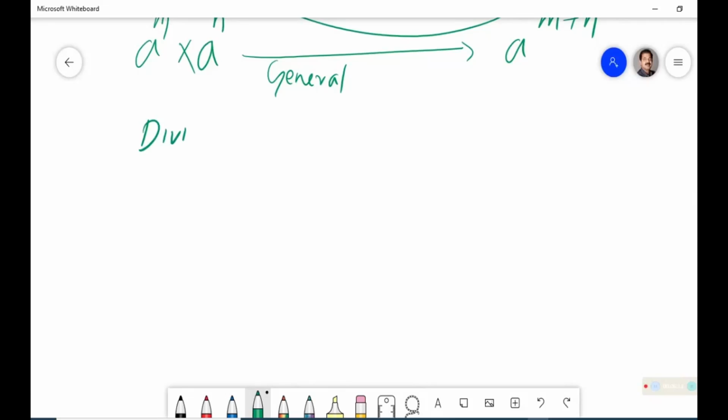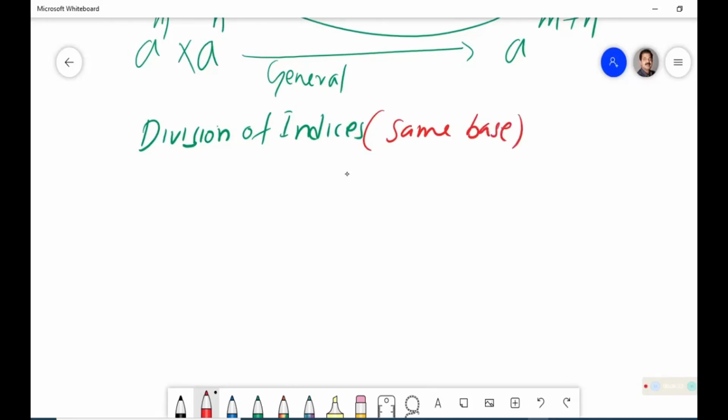Division of indices. We have to follow a condition. What is the condition? Same base. If the base is not the same, then something else will come later. So let us think about 6 raised to 4 divided by 6 raised to 2.